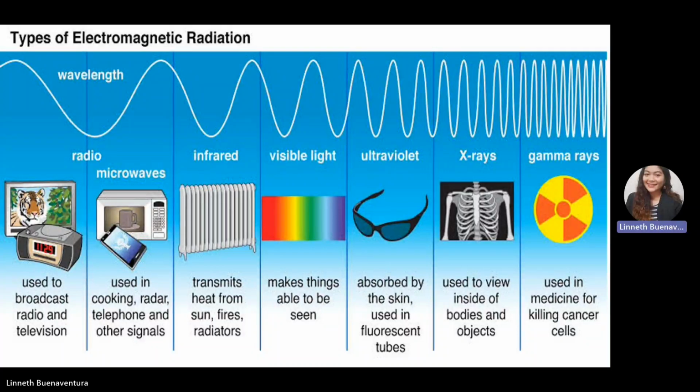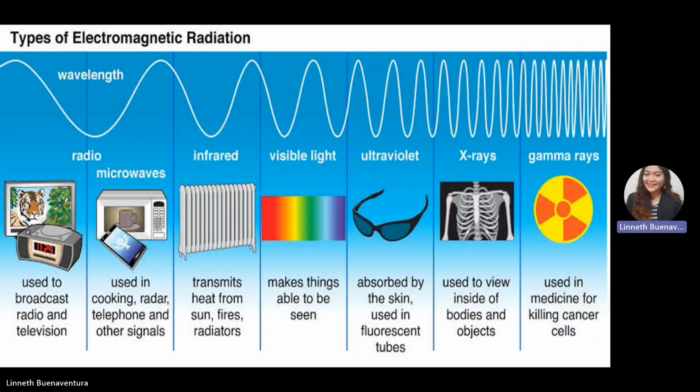We have here the radio wave that can be used in broadcasting and television. Microwaves, we use for telephone, radar, and for cooking.